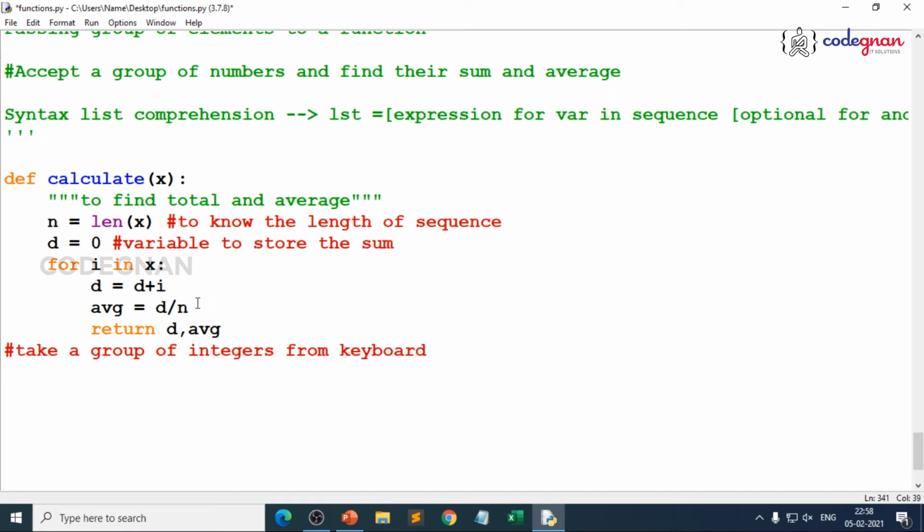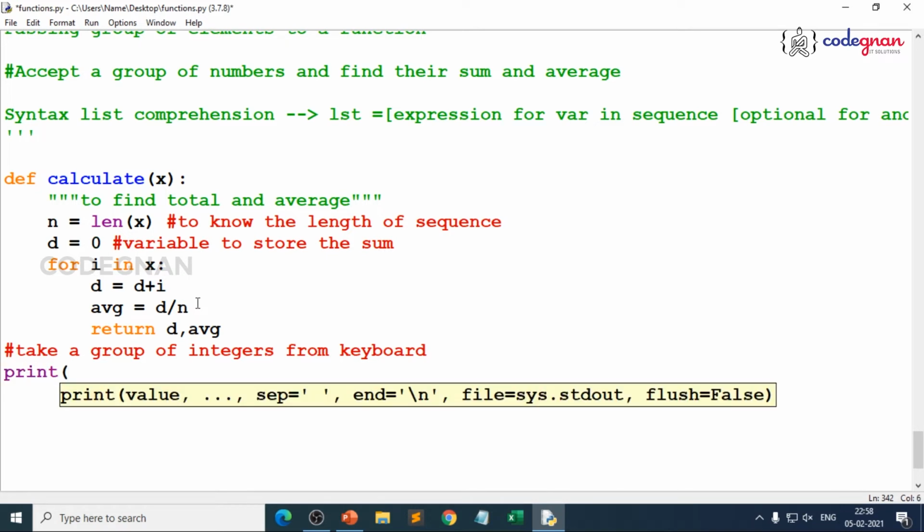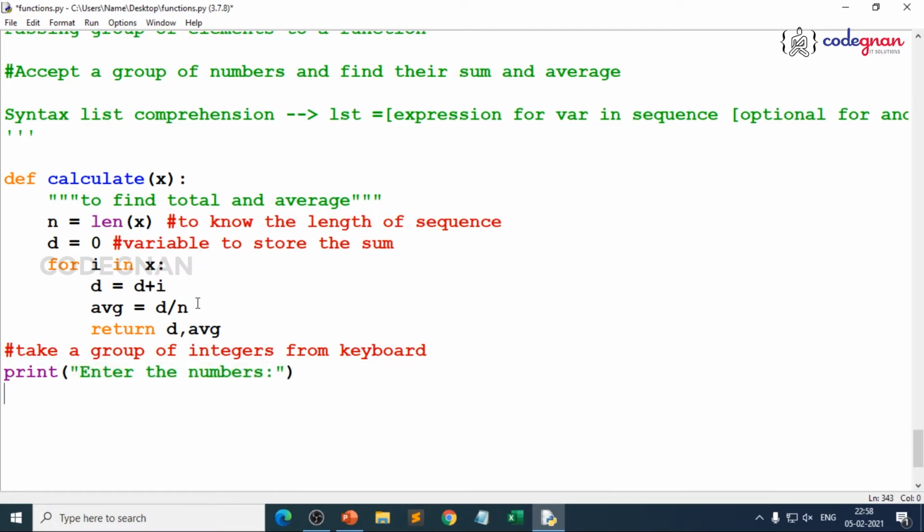So, to take a group of integers from keyboard, I just make some customized things here. So, I give print of enter the numbers, just a hint for the user. Enter the numbers, it's fine.